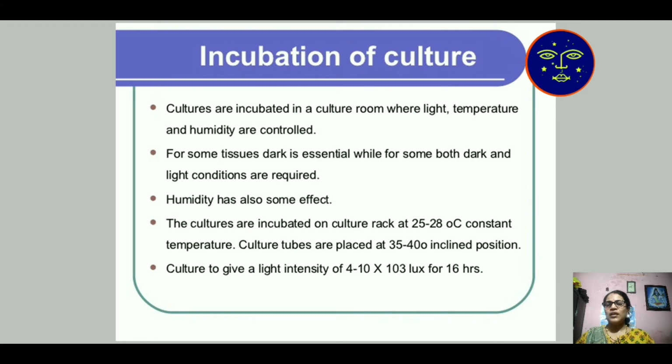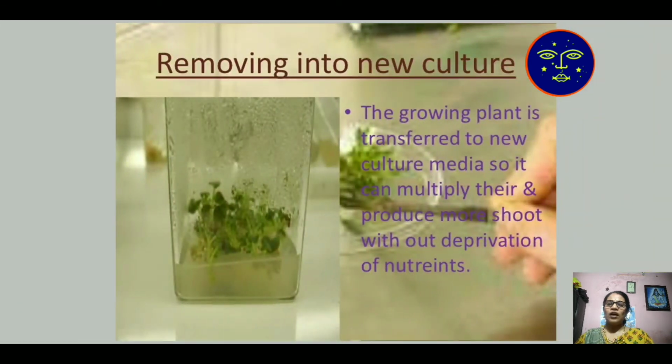The cultures are incubated on a culture rack at a constant temperature of 25 to 28 degrees. The culture tubes are placed at a 35 to 40 degree inclined or slanting position. A tilting position is known as an inclined position. The culture is given a light intensity of 4 to 10 times 10^3 lux for 16 hours.